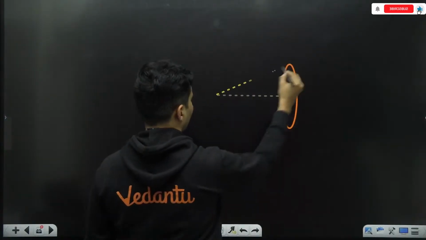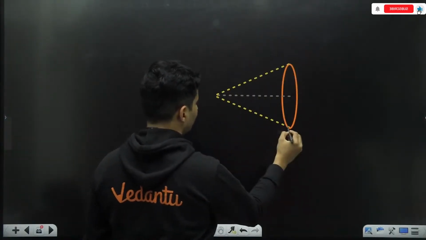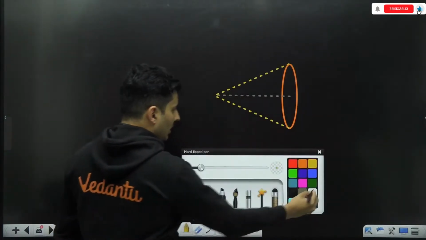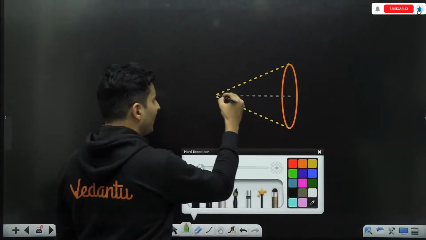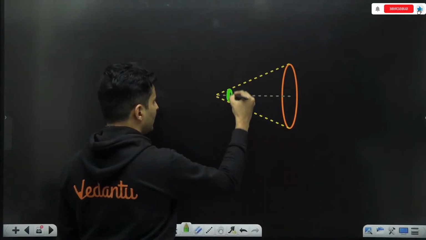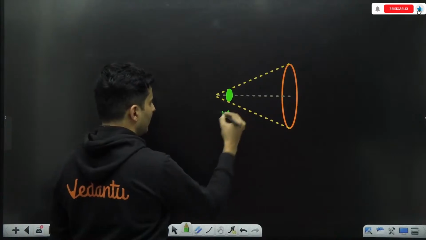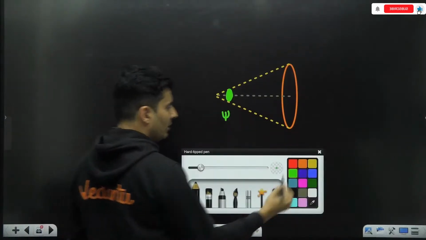Actually, this is an imaginary cone. Then how much solid angle is subtended over here? This is for a cone.